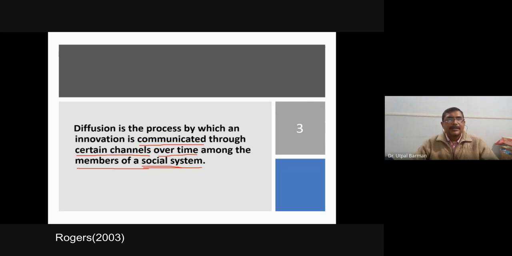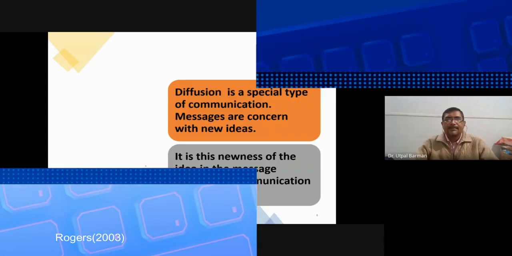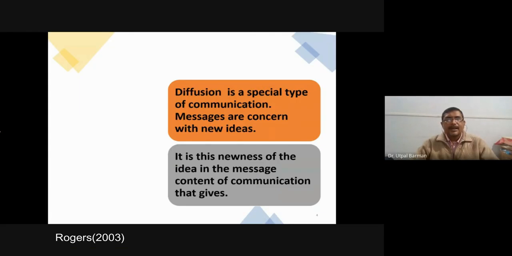That means in case of the communication process, a message is delivered. And here in case of diffusion, what is the message? In case of diffusion, the innovation is the message. The innovation is transferred from one point to another through certain channels over a time period to the members of the social system. They are the receivers, and the message is the innovation.